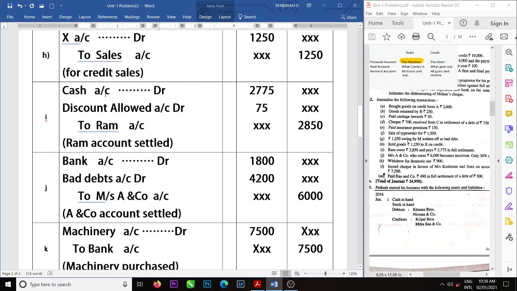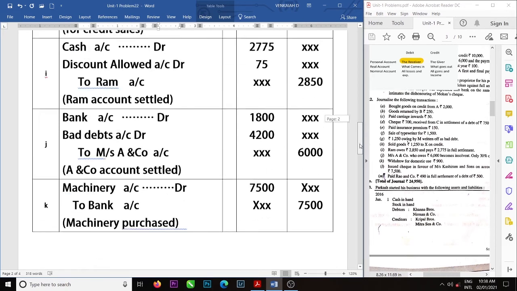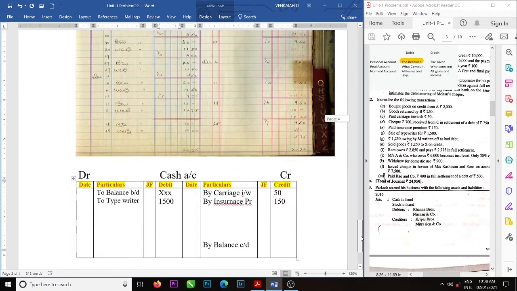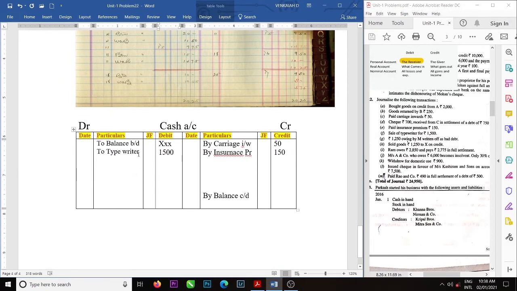So here cash account debit. We have to write the credit account name. Amount is how much? 2775. Okay. So we have to write to Ram account. Amount is 2775.